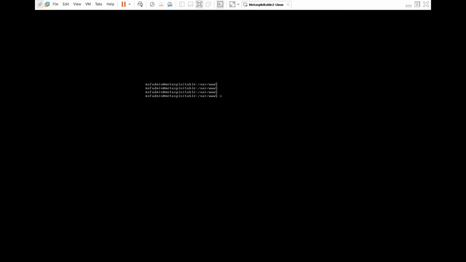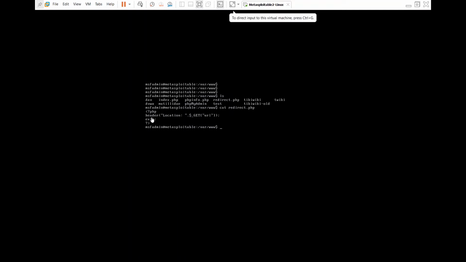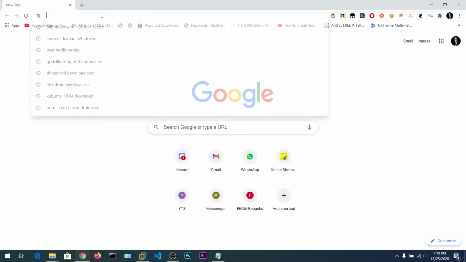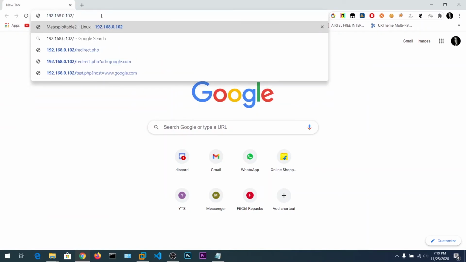You can see here ls. I am in /var/www, and if you say cat redirect.php, you can see this code. So it's the same code, header of the location plus the value of the URL variable. So guys, now let's go to this address /redirect.php. Now we did not get any output because there is no echo statement.